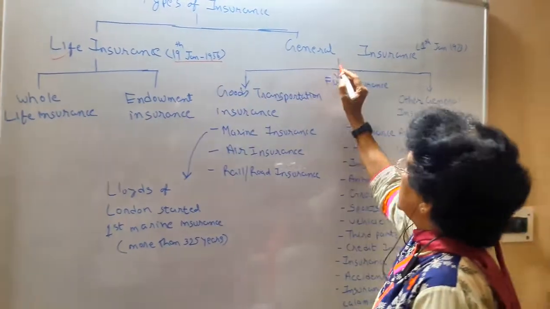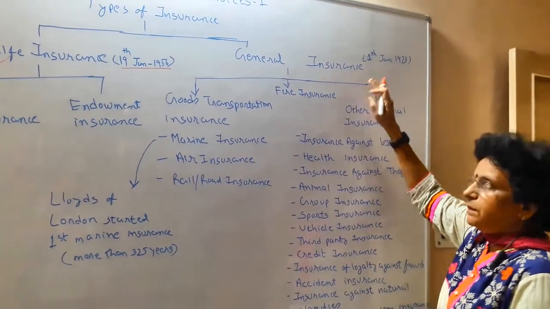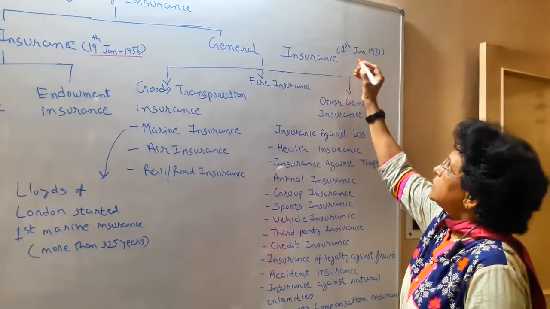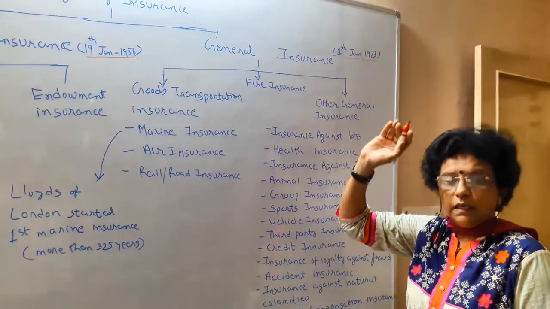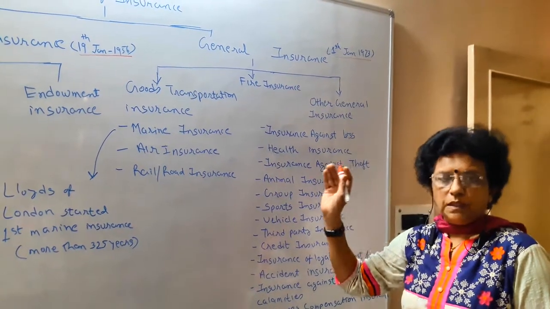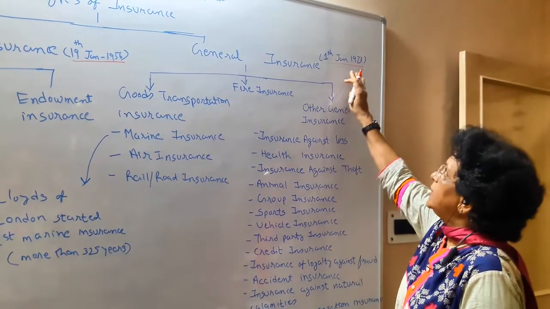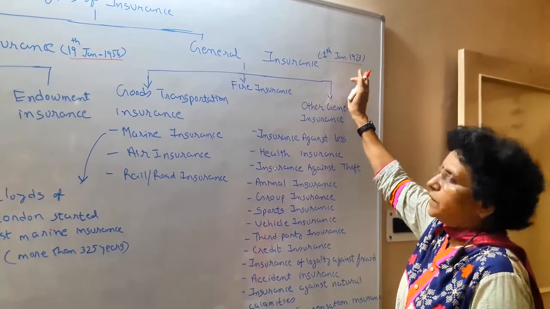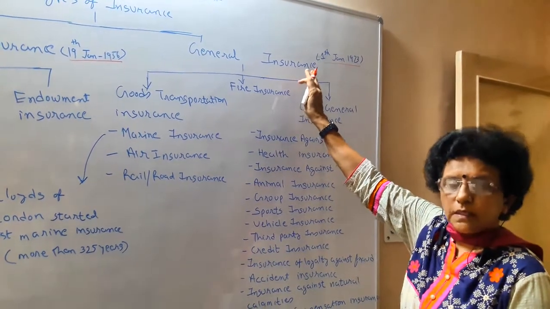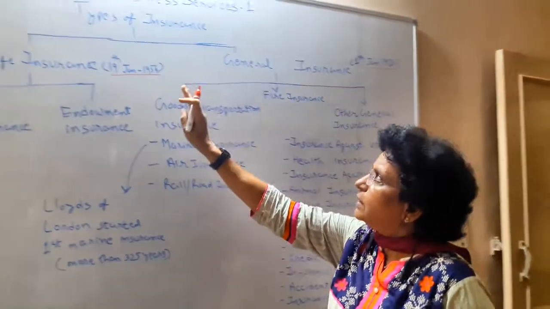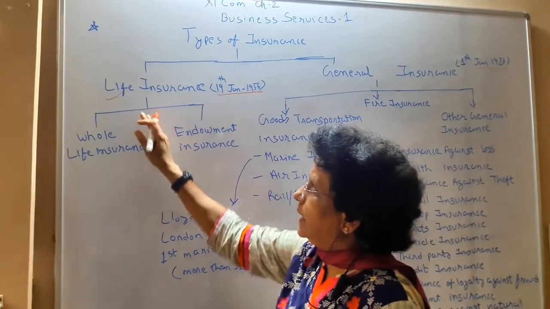General insurance, the second type of insurance, was established much later, on the 1st of January 1973. The General Insurance Corporation was established and nationalized as per the Act of 1972. The Act was passed and in 1973 the corporation was nationalized. So in this manner there are two broad classifications. Now let us understand life insurance.